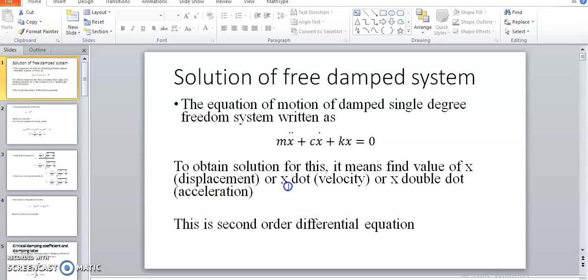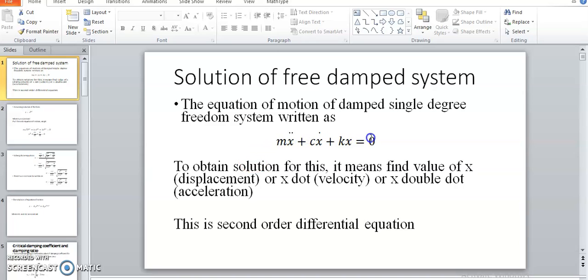Here we are interested to find the solution of that free damped system, the solution of the equation of the free damped system. So we write down the equation of motion here. Now this is a second order differential equation. For a second order differential equation, there are two roots, and those roots have four cases.